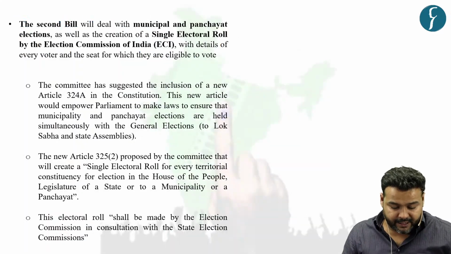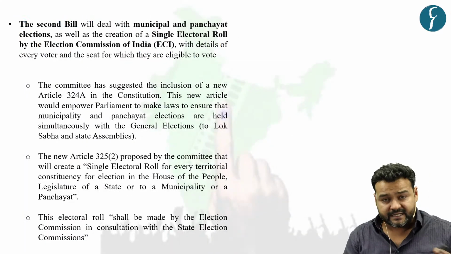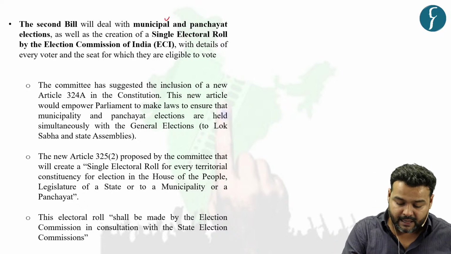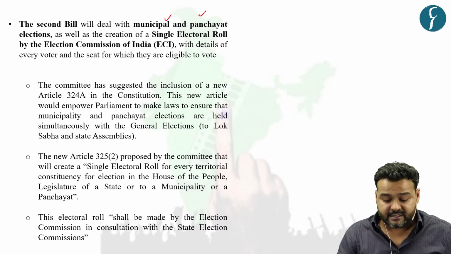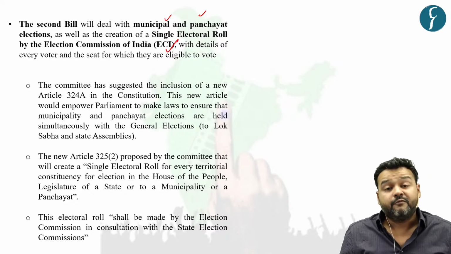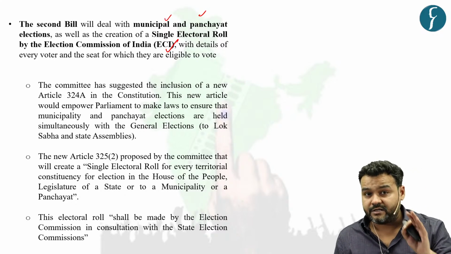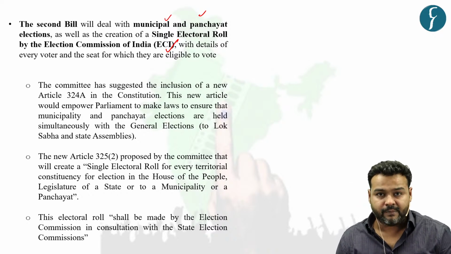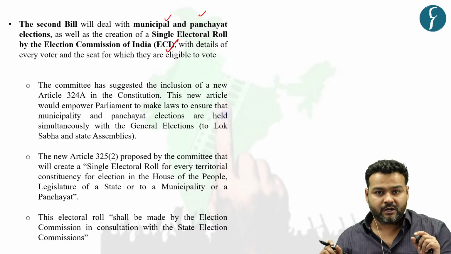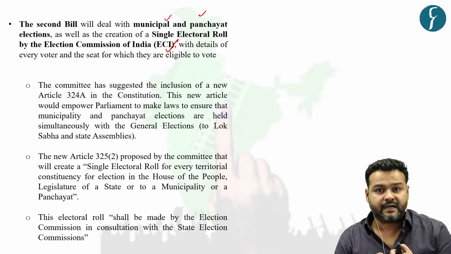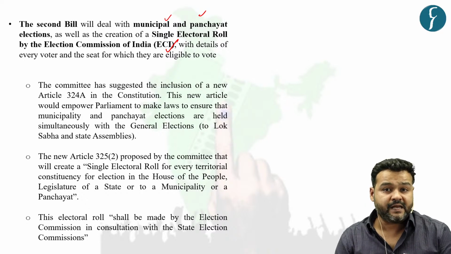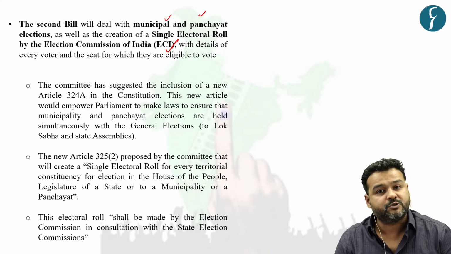Another important thing is the second bill, which talks about the municipal and panchayat elections and a single electoral roll, which is to be made by the Election Commission of India, not a State Election Commission. So there will be a unified electoral roll for the general election, that is for the lower house, for the state legislative assembly, and for panchayati raj and municipality.